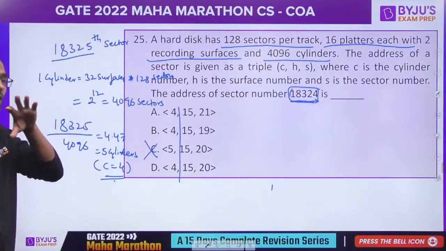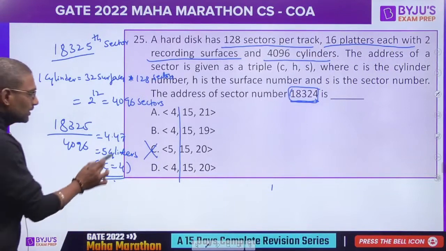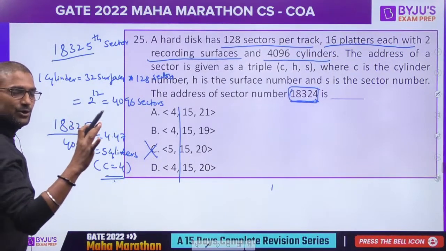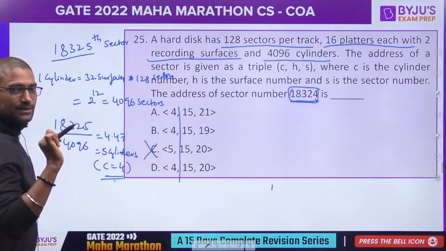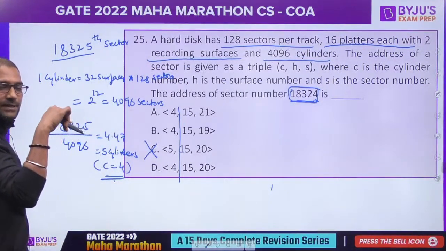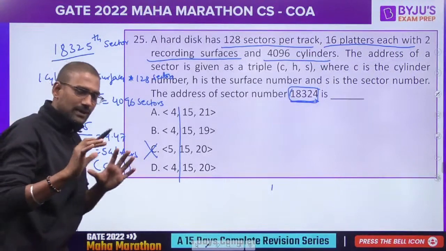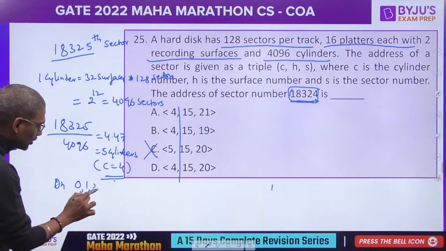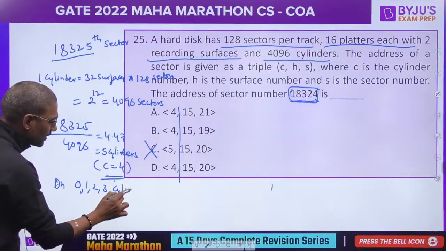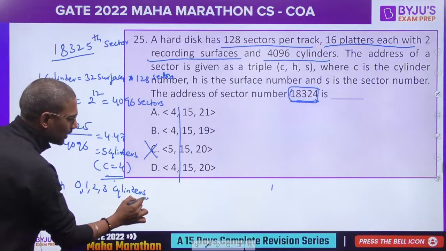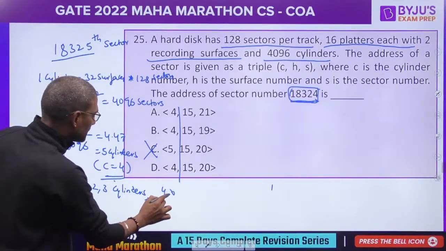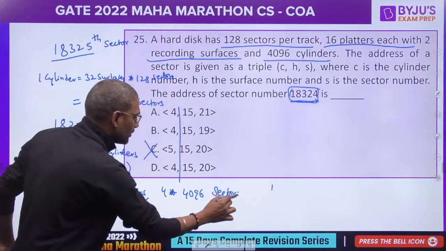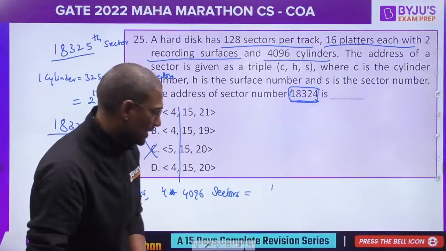Now we want H. Here 5 cylinders you would be required. Which cylinder is occupied partially? Only the last cylinder. Means first 4 cylinders occupied completely, right? So with 0, 1, 2, 3 cylinders, how many sectors are occupied? 4 multiplied by 4096 sectors you have accommodated. So what is this value?